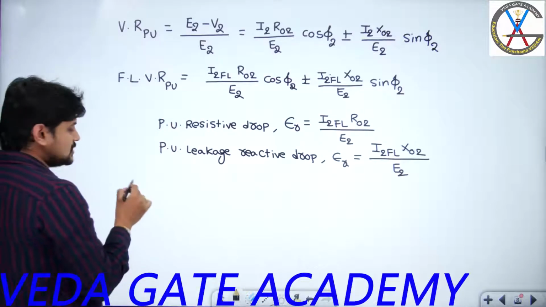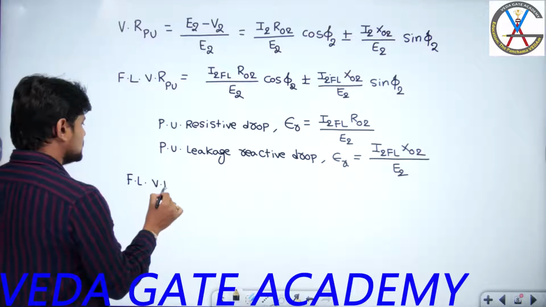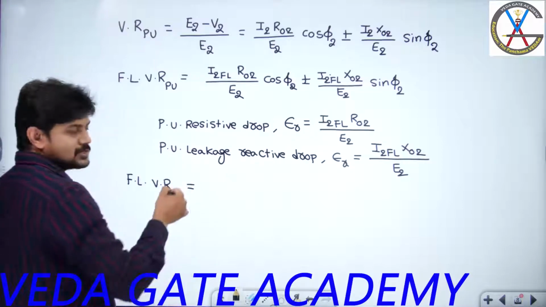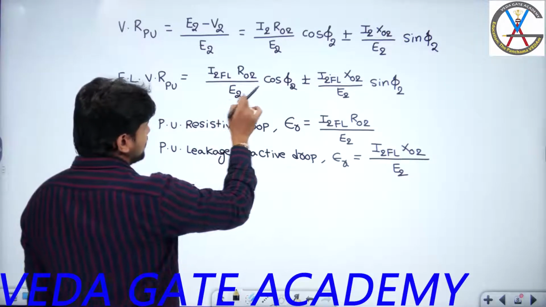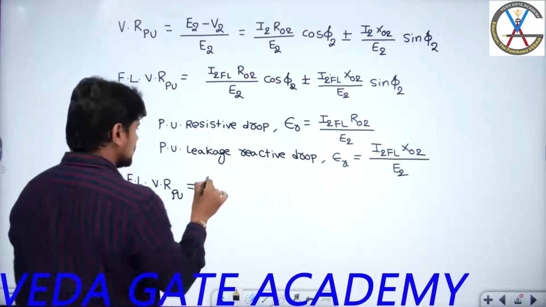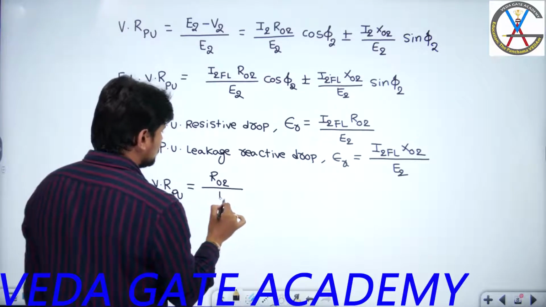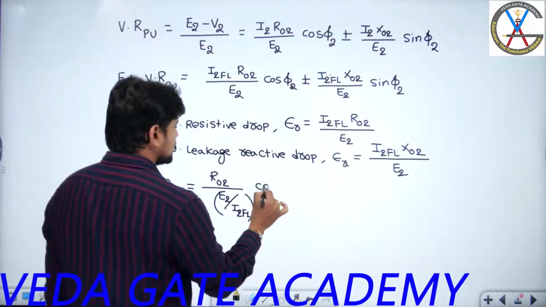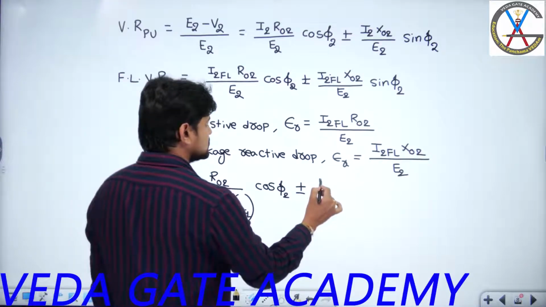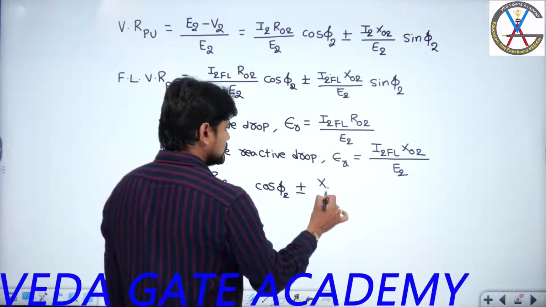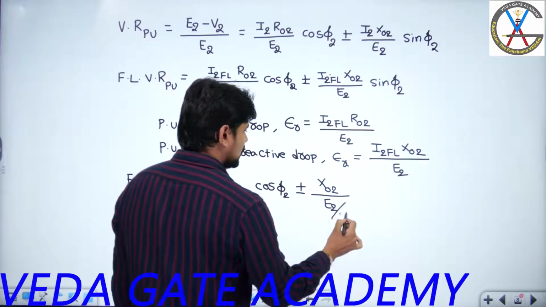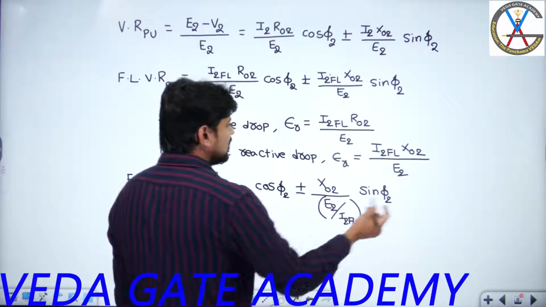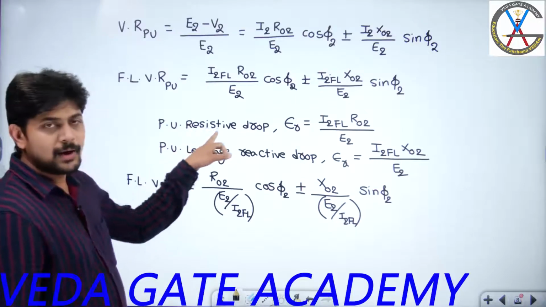Now I can further write this expression as the full load voltage regulation in per unit value. By default, voltage regulation we express in per unit parameters only. Now I2 full load I will take to the denominator. So what you are going to get is R naught 2 divided by E2 divided by I2 full load, into cos phi 2, plus or minus x naught 2 divided by E2 divided by I2 full load, into sin phi 2.